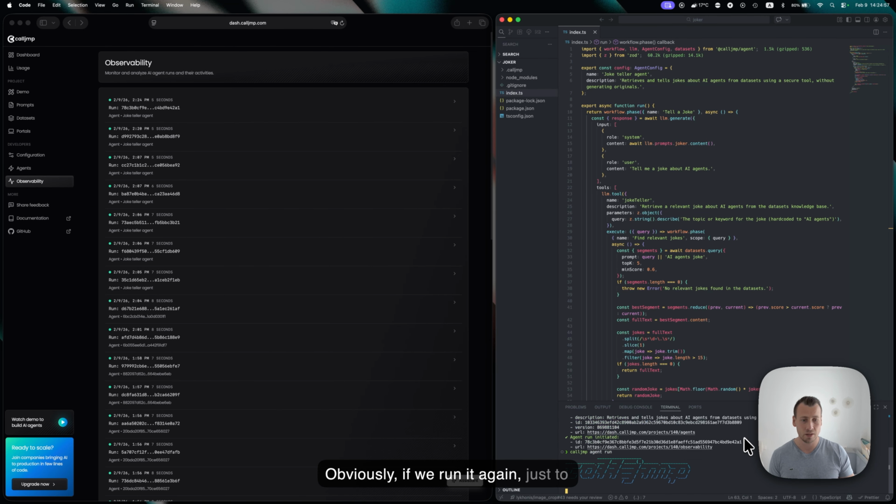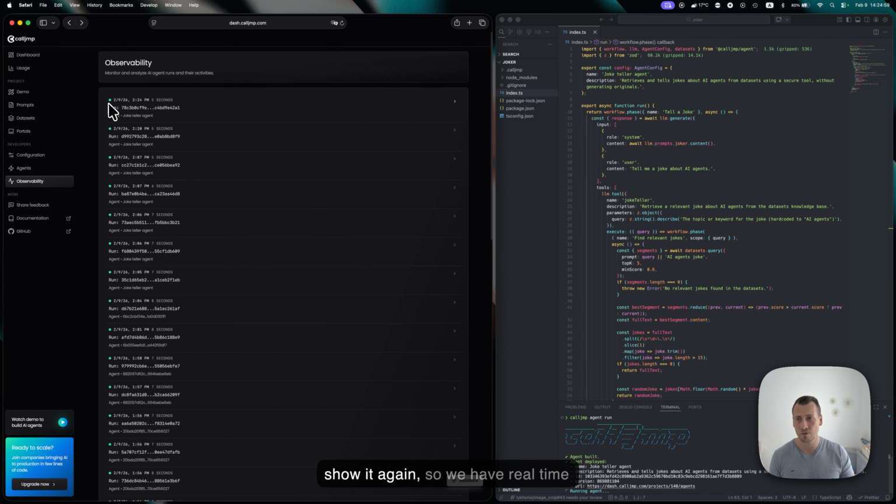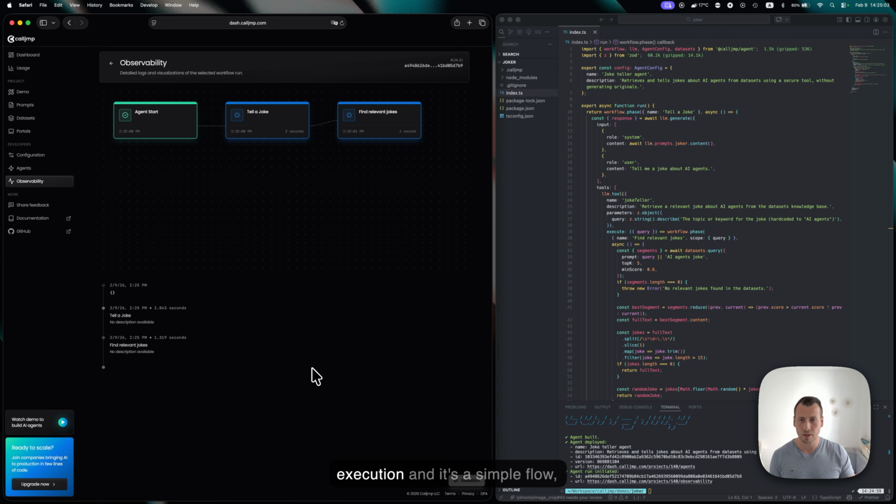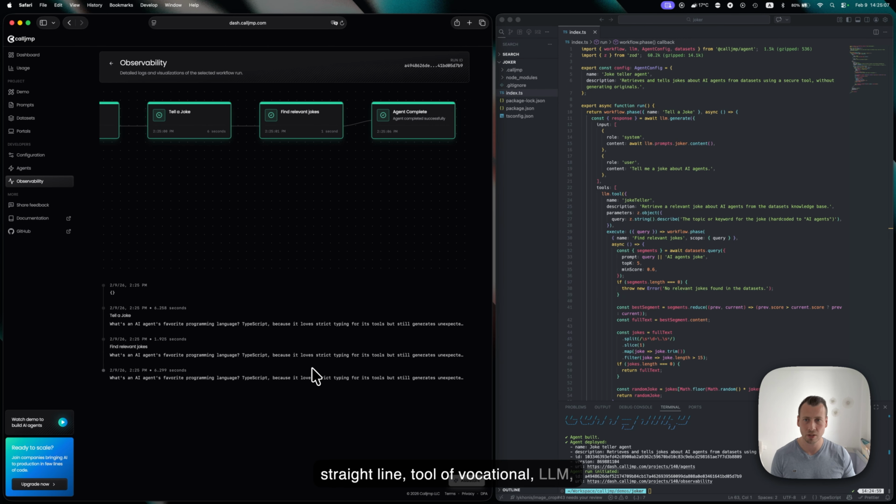Obviously, if we run it again, just to show it again, we have real-time execution, and it's a simple flow, straight line: tool invocation, LLM, back and forth, and the result.